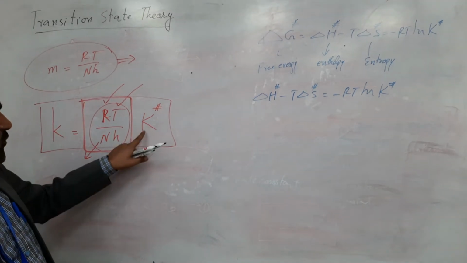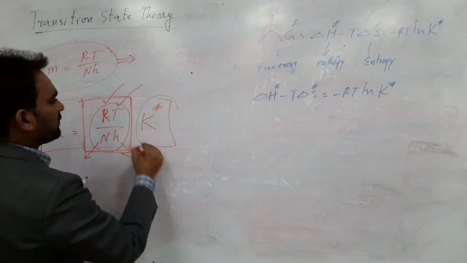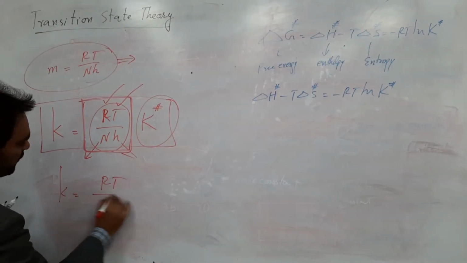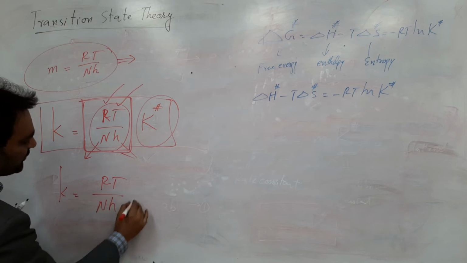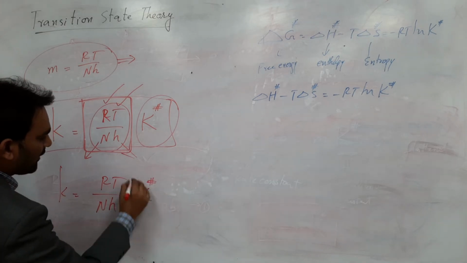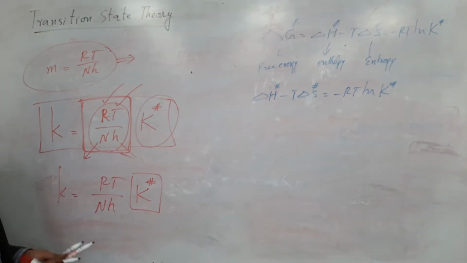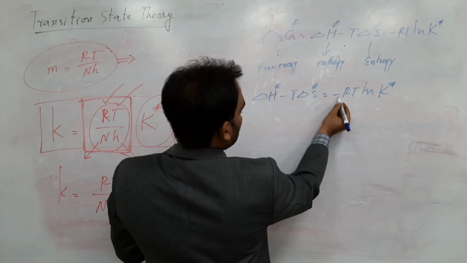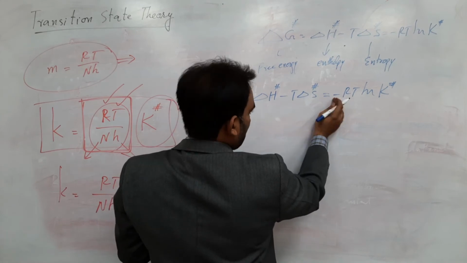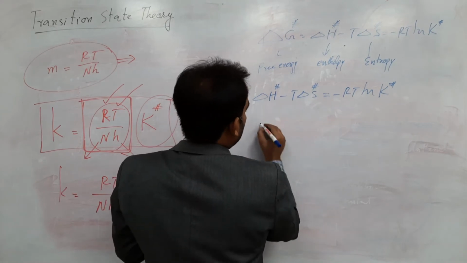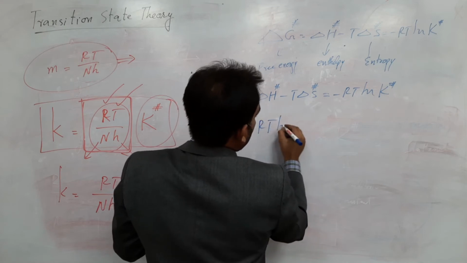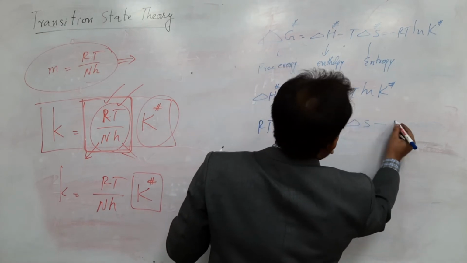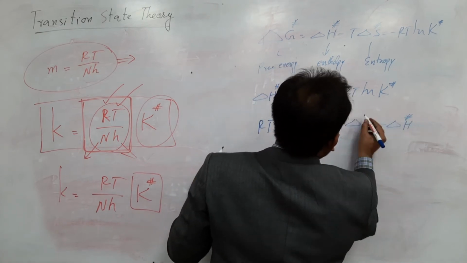Because you have to find the value of this one, you have to relate it with K equal to RT over Nh, and you are going to find the value of K from that thermodynamic equation. If you transfer this factor over here, it will be RT natural log of K is equal to T delta S minus delta H.